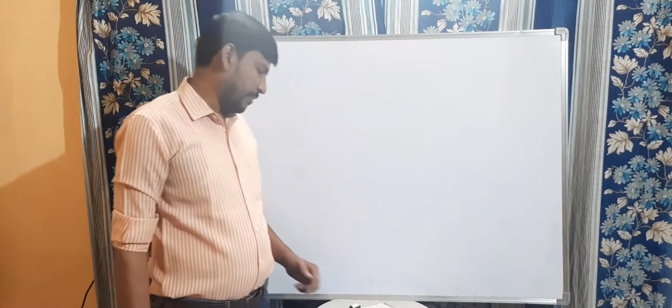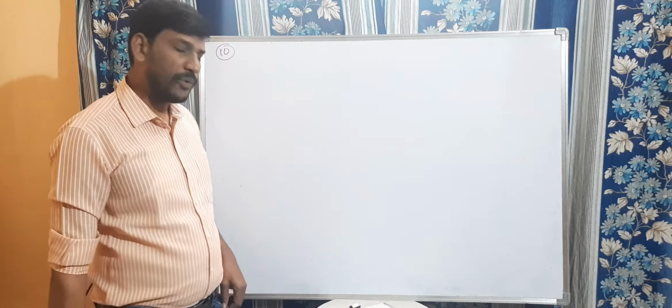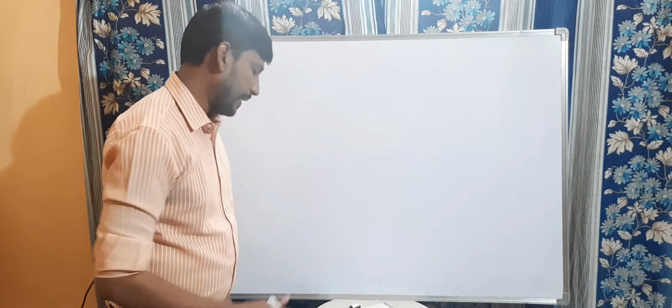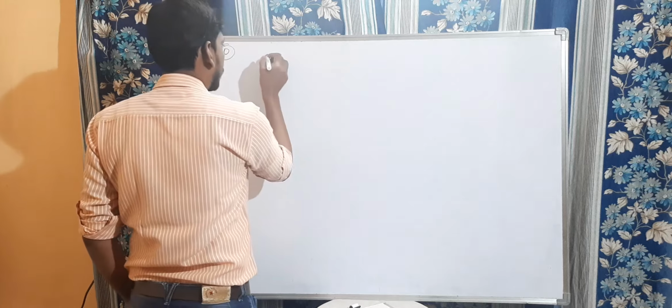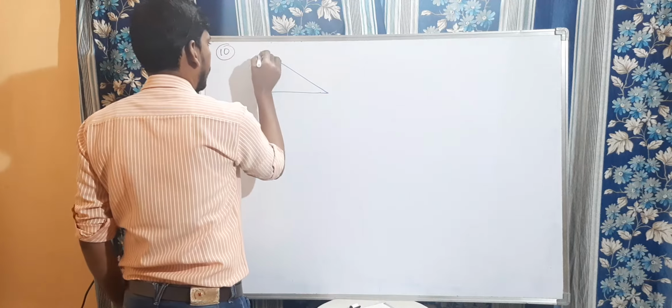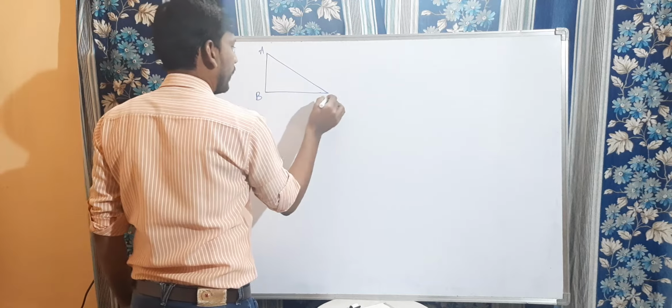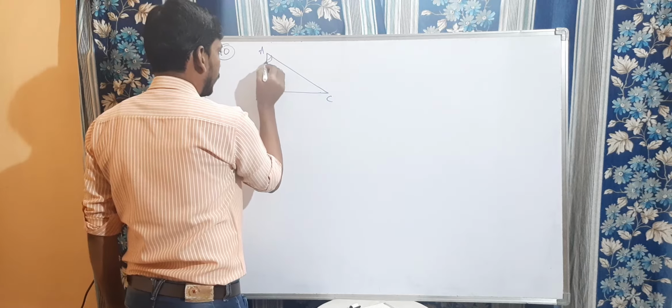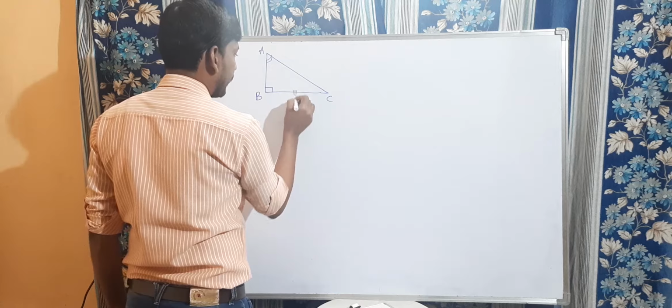Next question, question number 10, this is the last question. Explain why triangle ABC is congruent to triangle FED. Listen here, they have given two triangles, triangle ABC. In that, they have given different parts. This is a right angle, and this angle is also one angle, and this side is given.